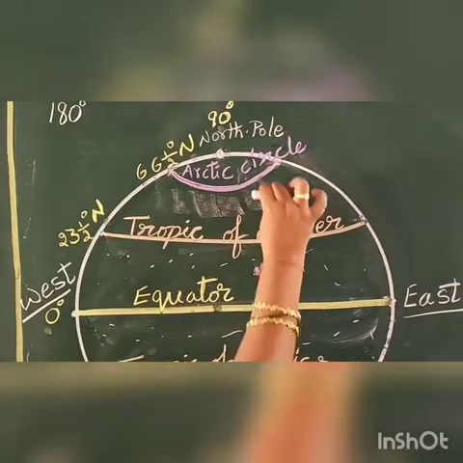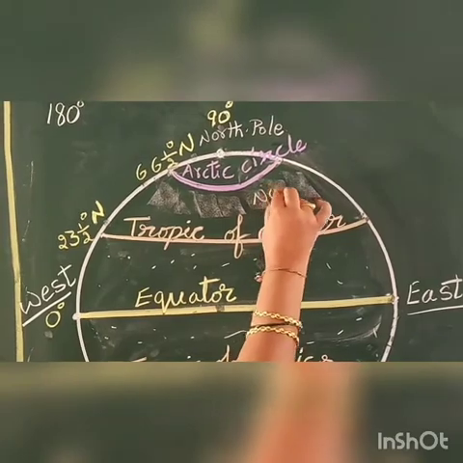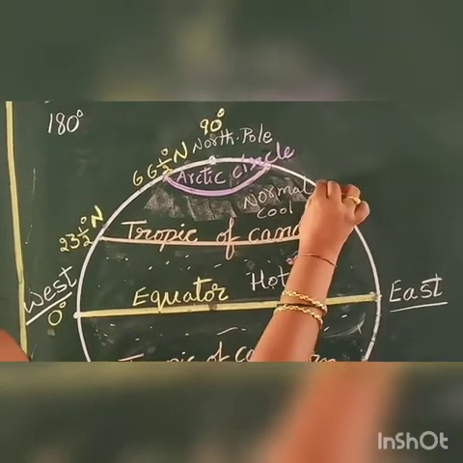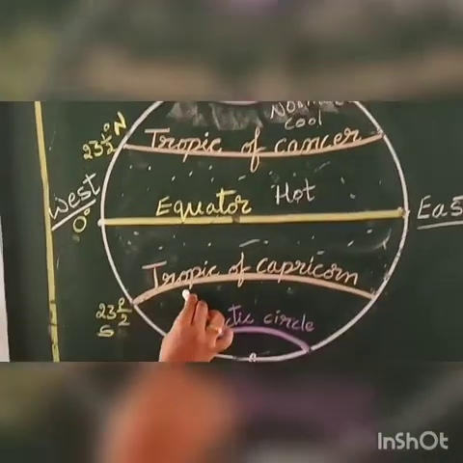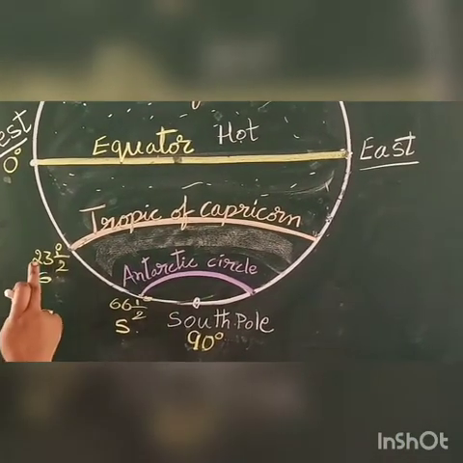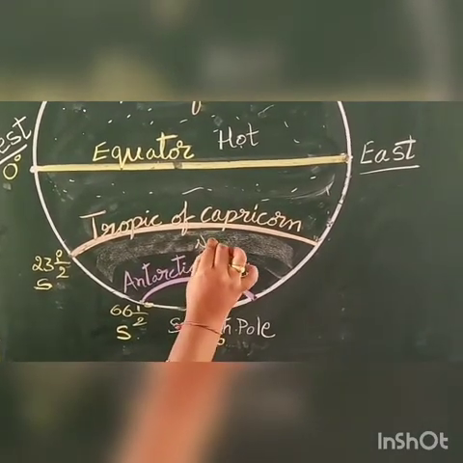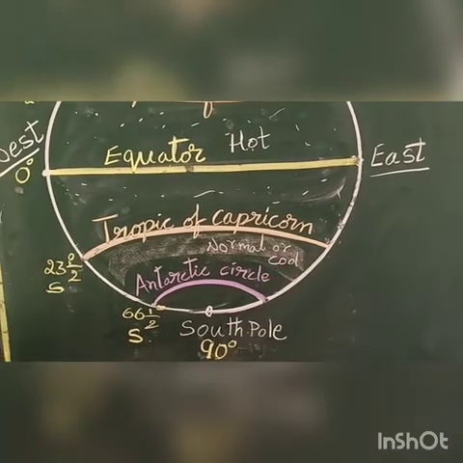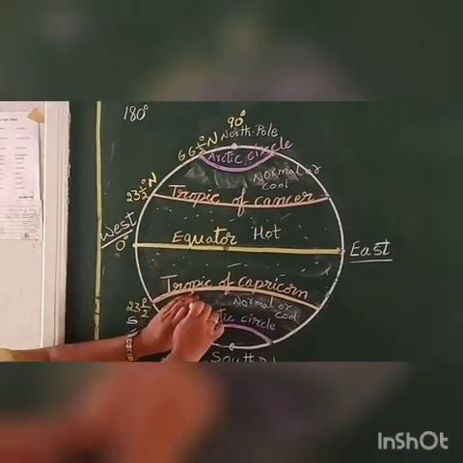Next, Tropic of Cancer to Arctic Circle. Here in this part, it is a temperate zone, children. Here we experience normal or cool climate, normal or cool depending on the seasons. Again here on the south side, Tropic of Capricorn to Antarctic Circle, it means 23.5 degrees to 66.5 degrees. Here also the temperature is normal or cool climate. Okay, so here and here the same climatic conditions are there on the earth.